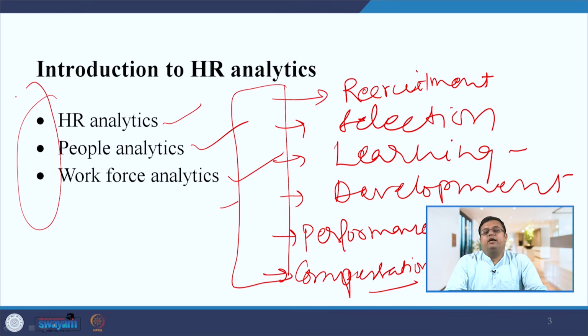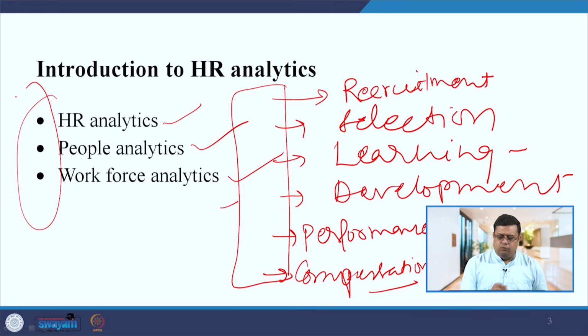How you can find the solutions or answers to those questions through analytics, that is what we will learn in this course. I hope the various metrics that we will discuss in this course will help you find the solution. If somebody says HR analytics, people analytics or workforce analytics, the meaning is the same. There is no difference in these terms.